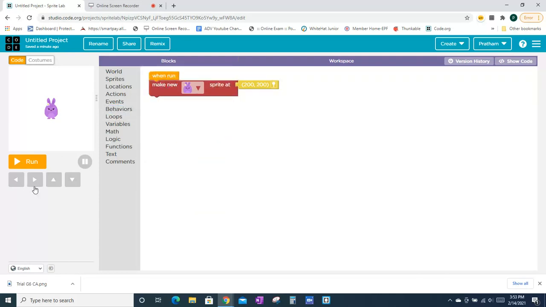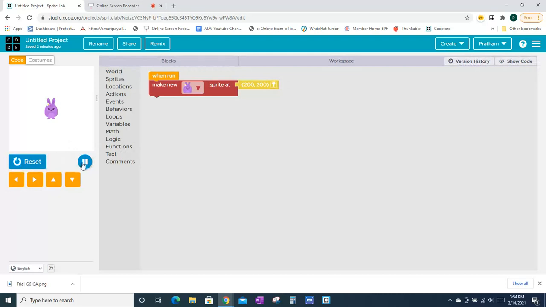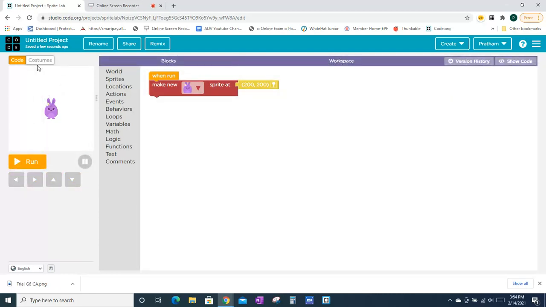Here, if you're doing it on a phone, it will have these arrow keys. I haven't made any code, so it doesn't come. But when you click on these arrow keys, it will act as if you're pressing the left arrow key. You can also pause, but the pause button doesn't work. If you run it, it will just do the code. After you run it, you can pause and you can do something with the arrows. You can move around.